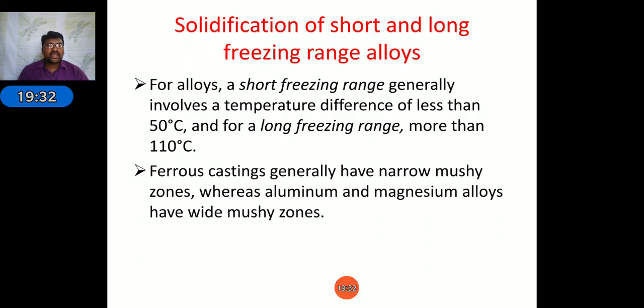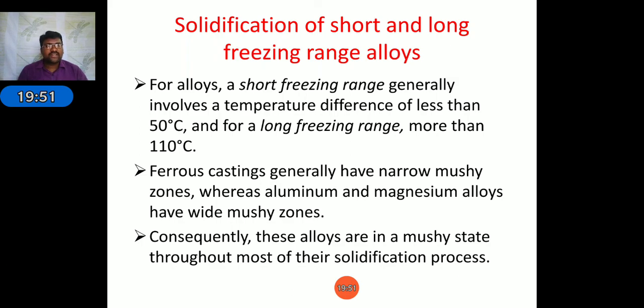Next, ferrous castings generally have narrow mushy zones, whereas aluminum and magnesium alloys have wide mushy zones, because the freezing range is larger for aluminum and magnesium alloys. Consequently, these alloys are in a mushy state throughout most of the solidification process. It is about the solidification of metals.